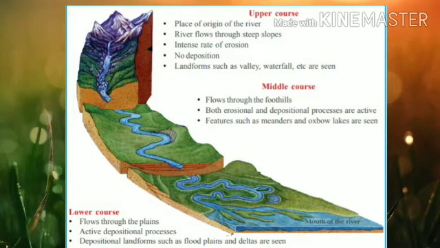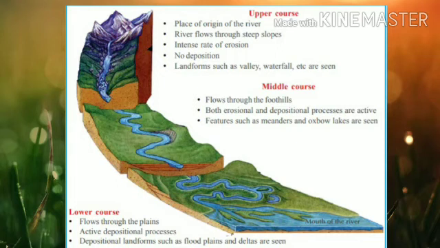Upper course is that part of the river where it rapidly flows down along steep slopes from the place of origin. The intensity of erosion is severe in this course. Middle course is that stage of the river where it flows through gently sloping foothills. As the velocity of the flow decreases, the intensity of erosion declines and deposition begins.